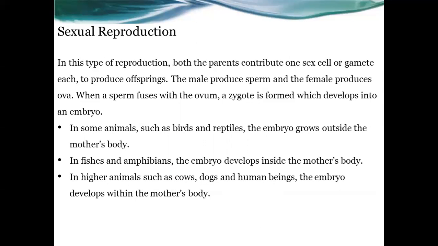In some animals, for example birds and reptiles, the embryo grows outside of the mother's body. That means birds and reptiles lay their eggs. After that, the embryo grows outside of the body and comes out as a baby, an offspring. In fishes and amphibians, the embryo develops inside of the mother's body. In higher animals also, such as cows, dogs, and human beings, the embryo develops within the mother's body only.